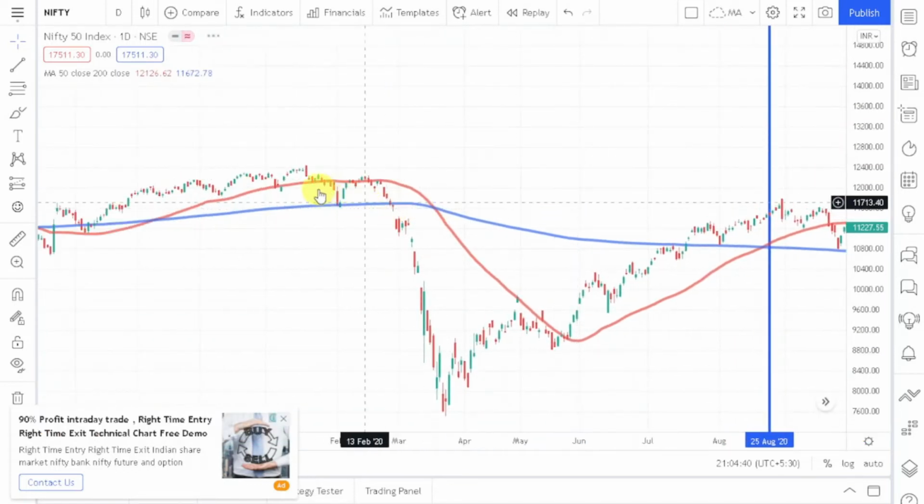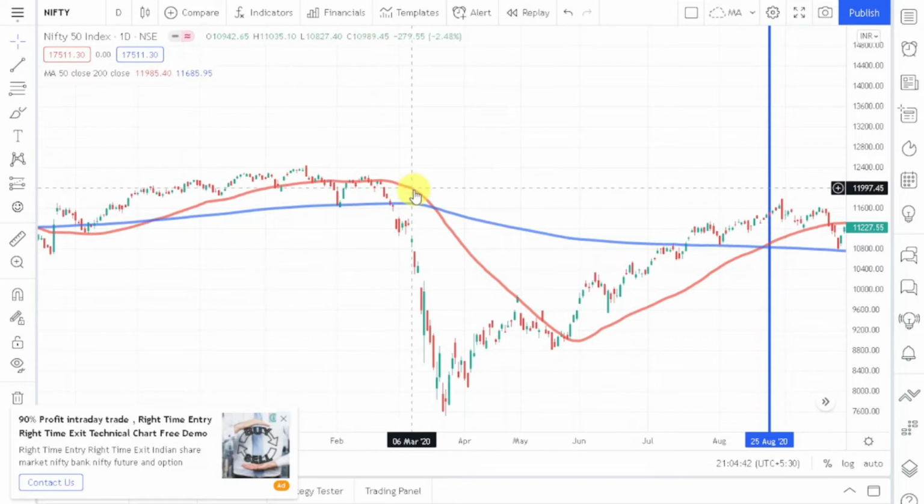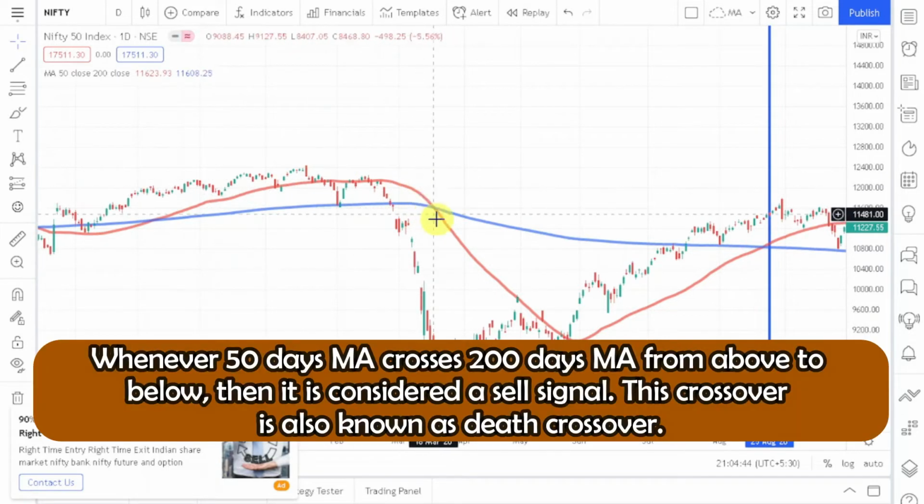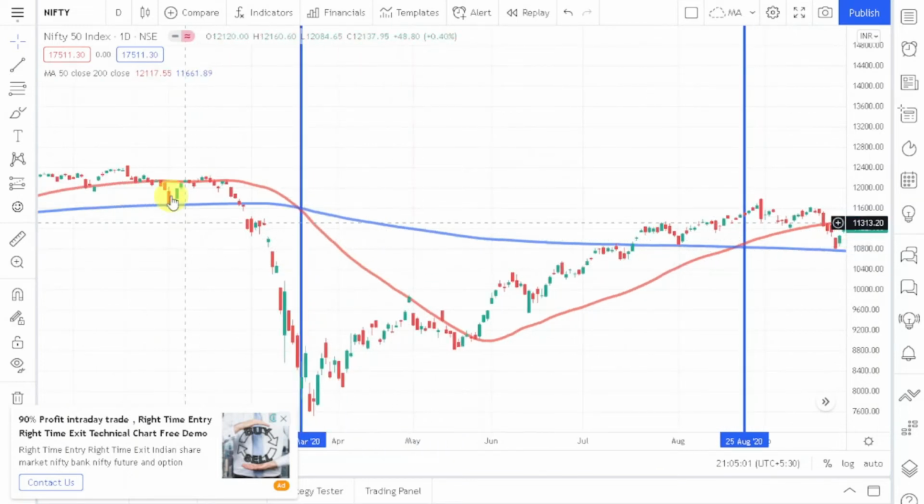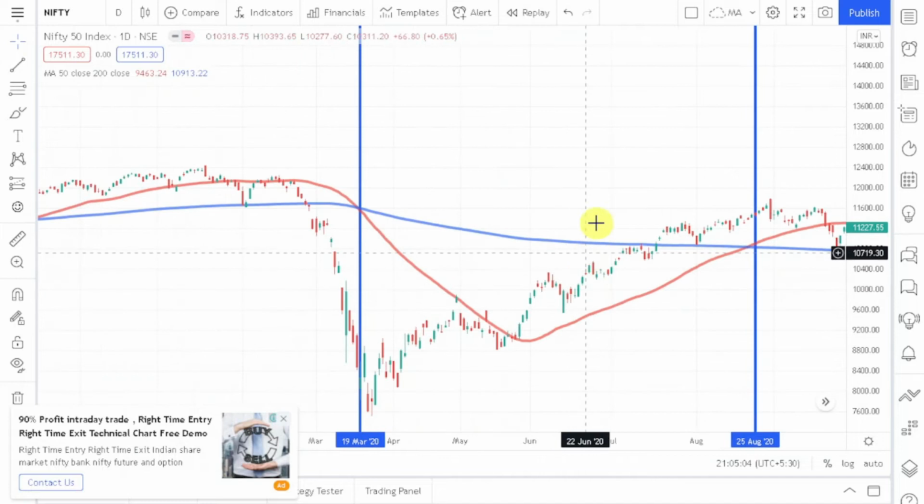And whenever a 50 days moving average crosses the 200 days moving average from above to below, then we say that it is a death crossover. Why do we say it is a death crossover? Because whenever this thing happens, we consider that the market is going to go down. So I think this thing is clear to you.